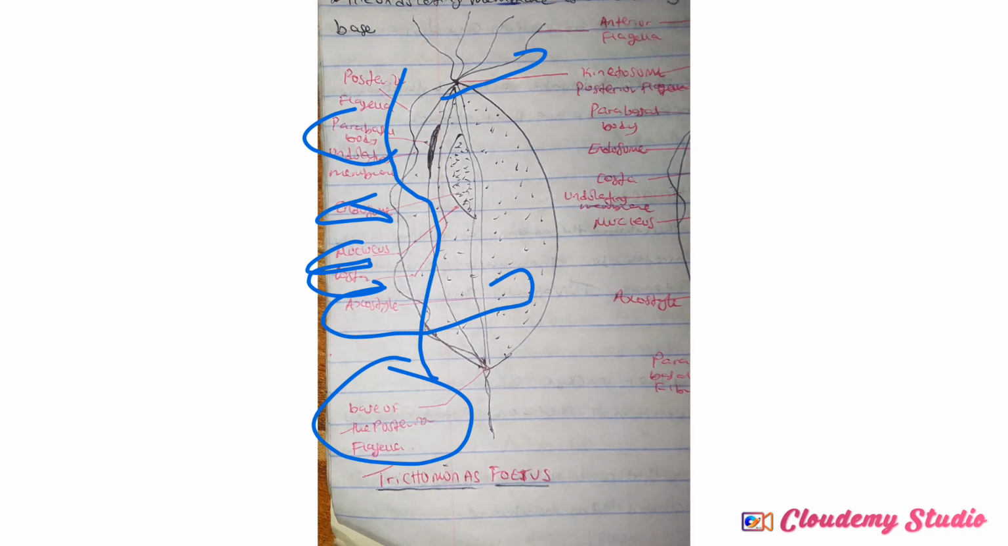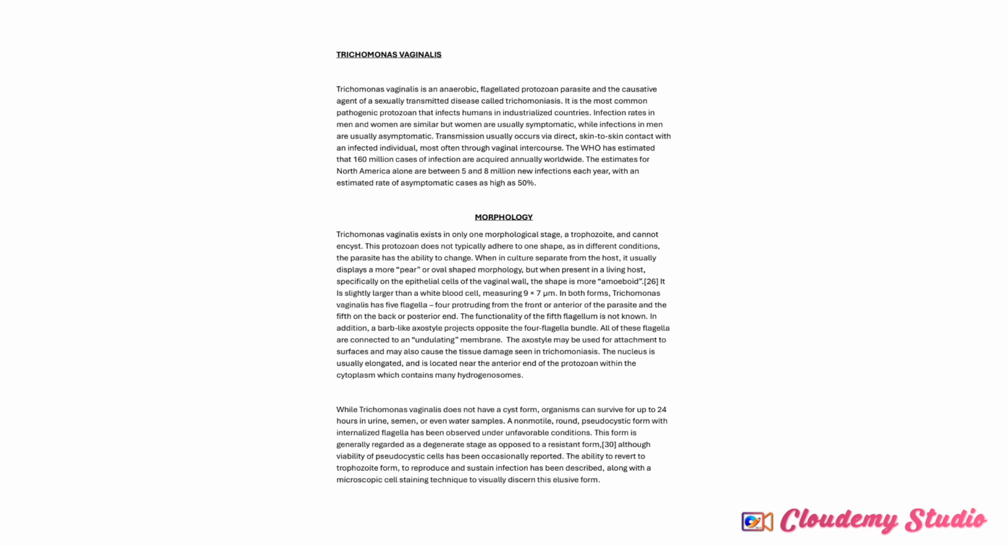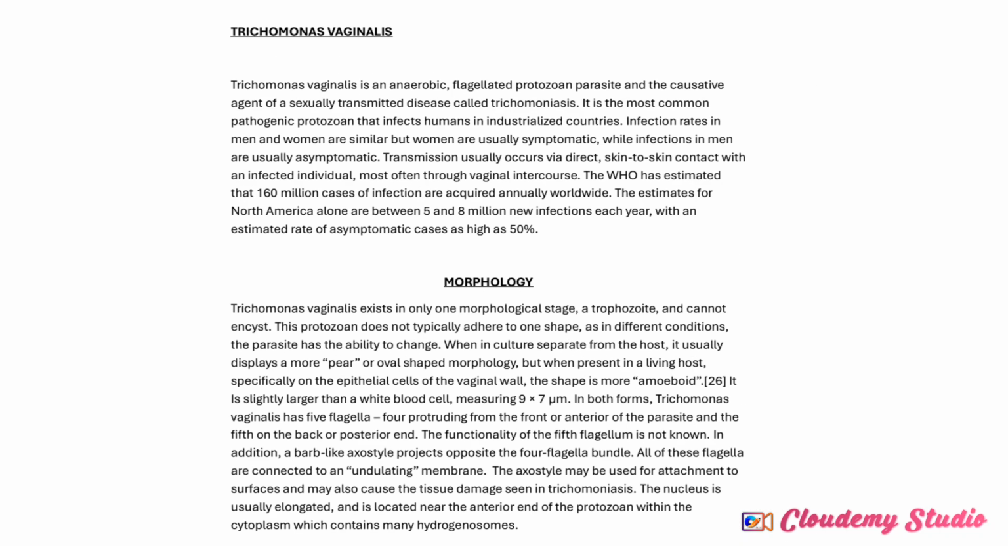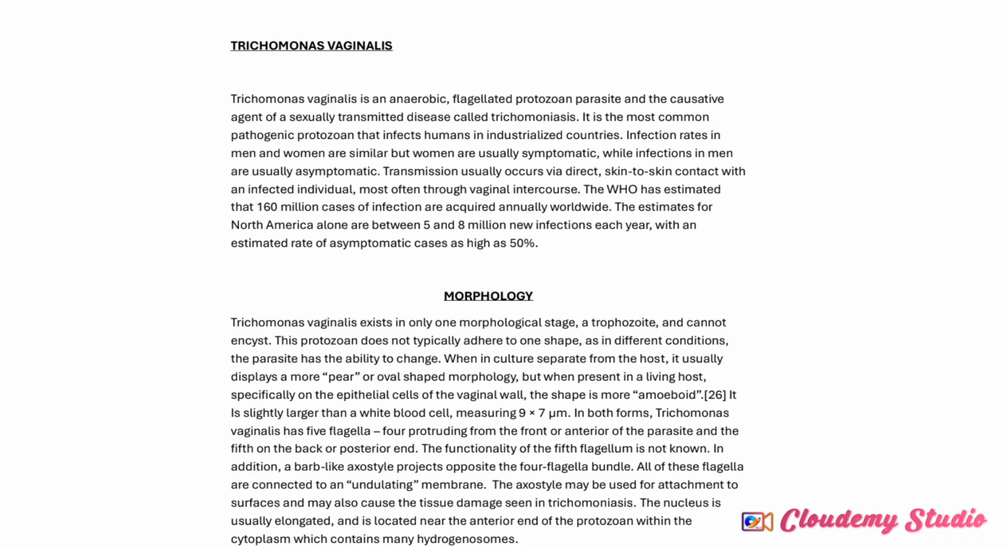So this is the structure of Trichomonas foetus. Remember I told you, wherever a flagellum originates, it's called the kinetosome. You understand? So that is that on Trichomonas foetus. The next one we'll be talking about is Trichomonas vaginalis, in the next video. So that will be all for this video.